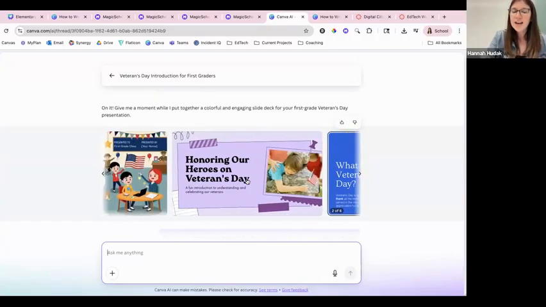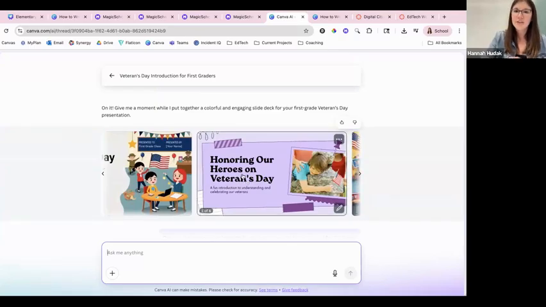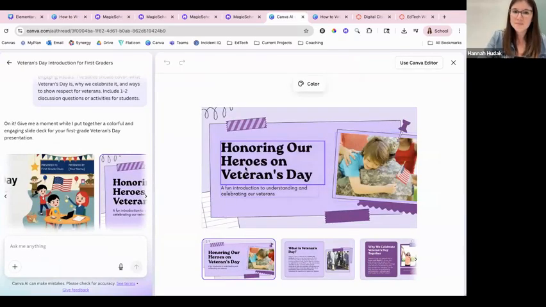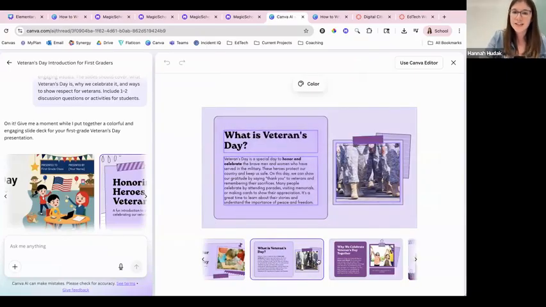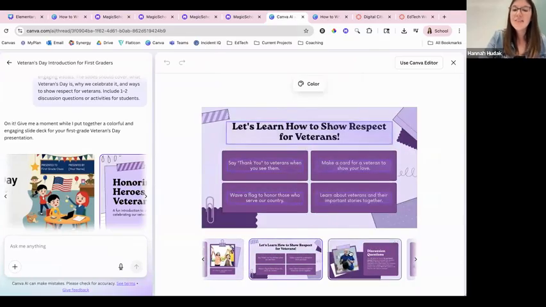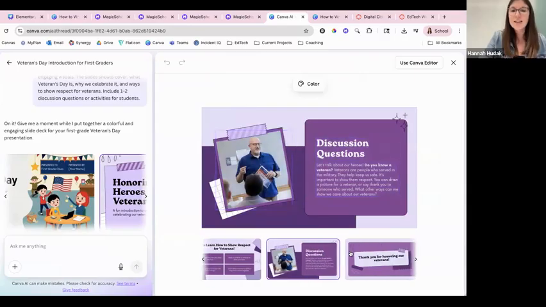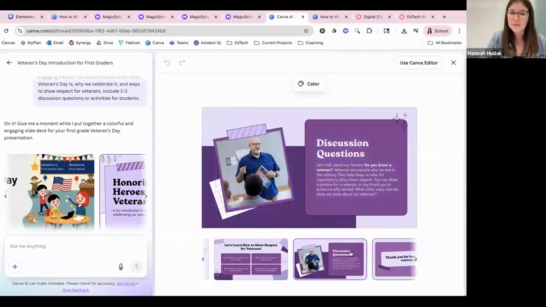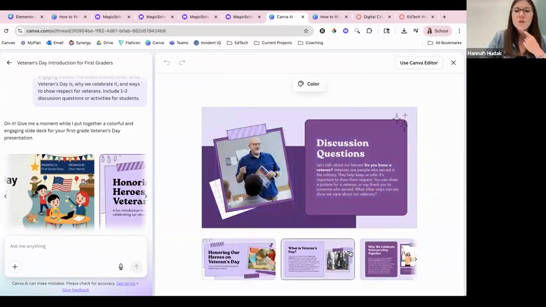And if there's one that I'm interested in, I can actually click on it. It will make it bigger. And so I'm liking this one here because it included what Veterans Day is, why we celebrate, ways to show respect, and then some discussion questions, just like I asked in the prompt. The only thing I'm wishing is that the color scheme was a little bit different and that I had some different photos. Some of those edits I can actually make right here.